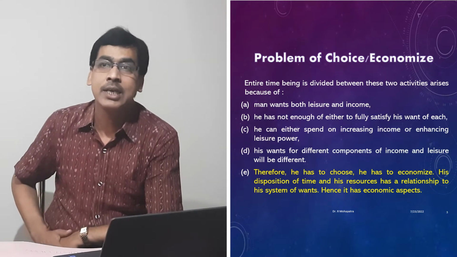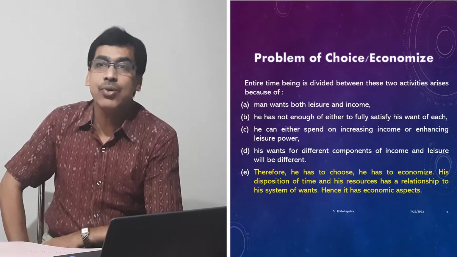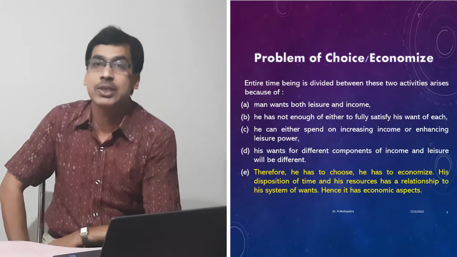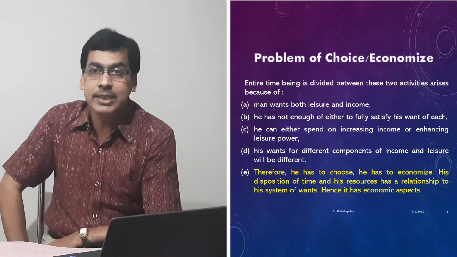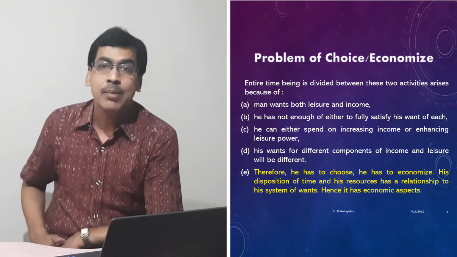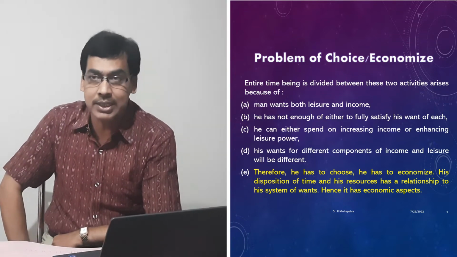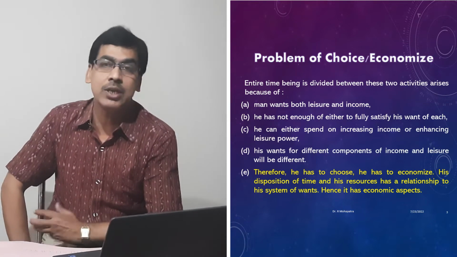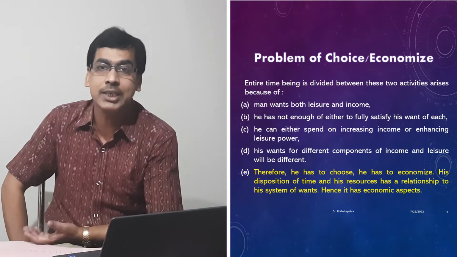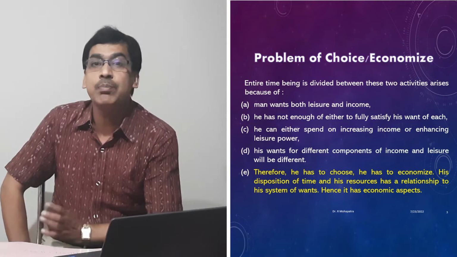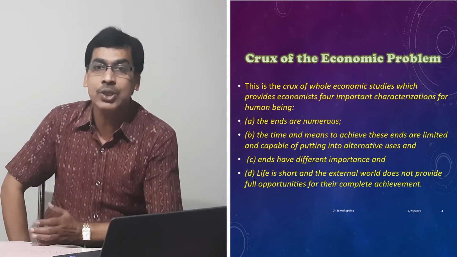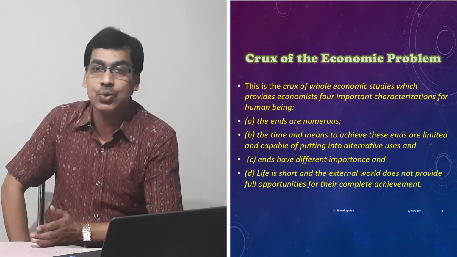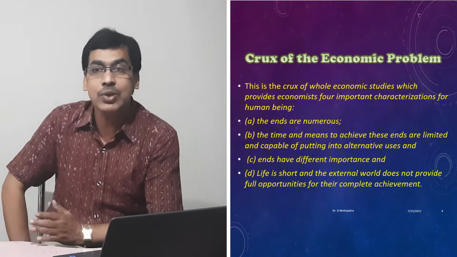So the crux of the economic problem is that it provides economists four important characterizations of the human being. First, human ends are numerous. That means the ends, that is the desires or wants, are many, but the time and the resources or means to satisfy those ends are limited, and they also have competing uses. That means if you put one particular resource to a particular end, then the availability of that resource for other ends will decrease. That's why they are competitive.